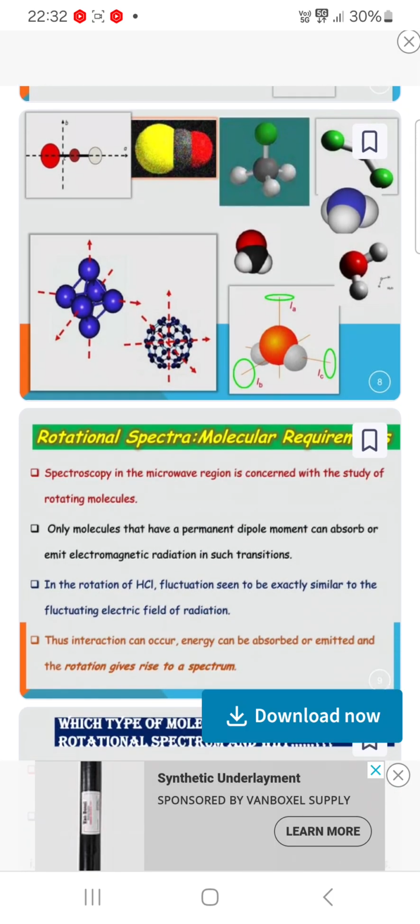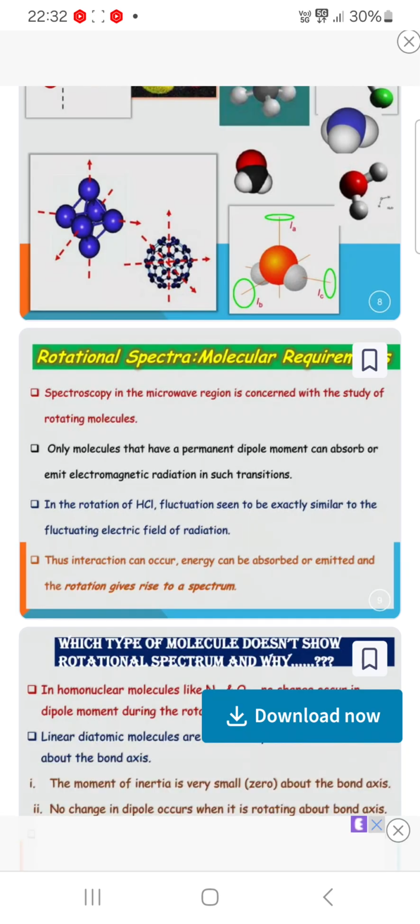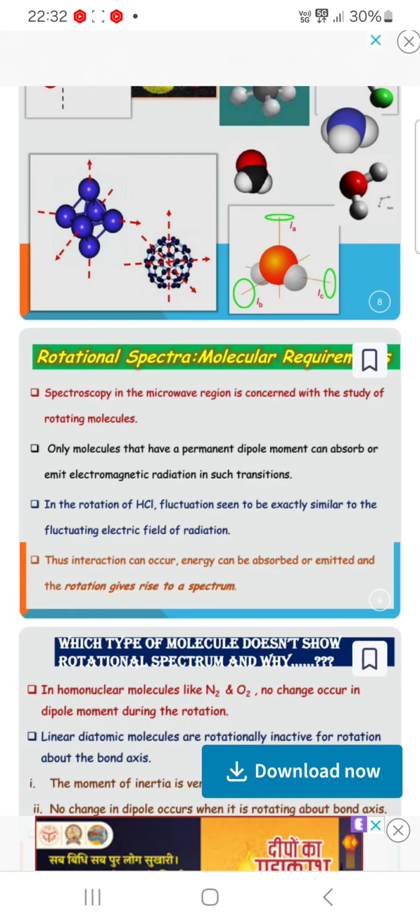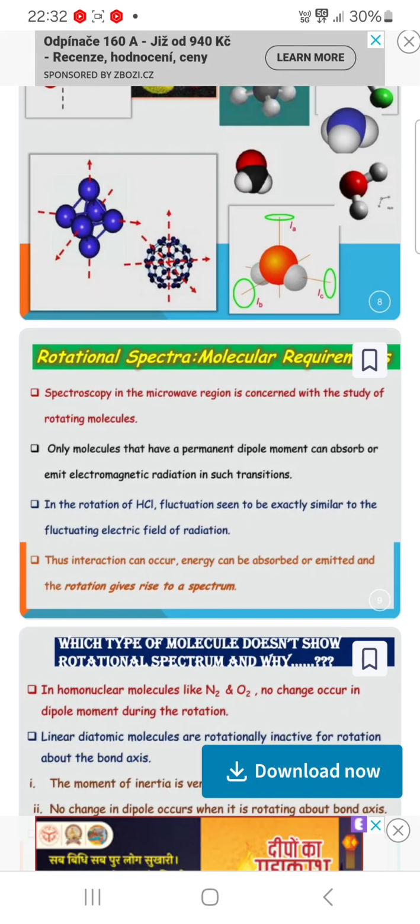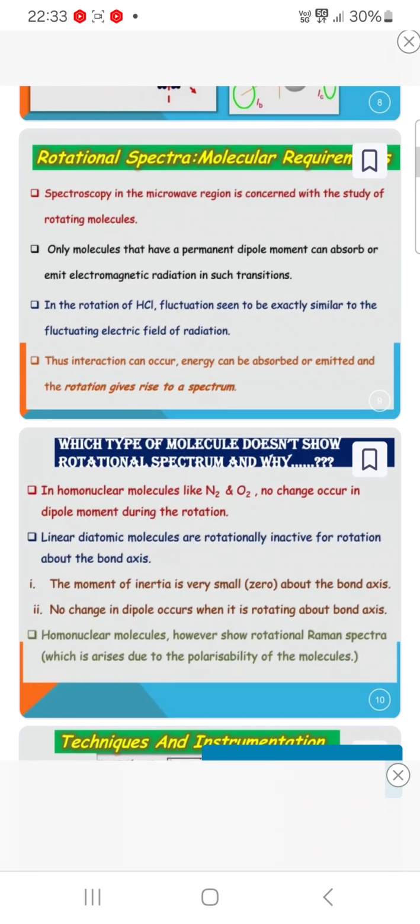Now, rotational spectra: molecular requirement. Spectroscopy in the microwave region is concerned with the study of rotating molecules. Only molecules that have a permanent dipole moment can absorb or emit electromagnetic radiation in such transitions. In the rotation of HCl, the fluctuations seem to be exactly similar to the fluctuating electric field of radiation. Thus, interaction can occur, energy can be absorbed or emitted, and the rotations give rise to a spectrum.